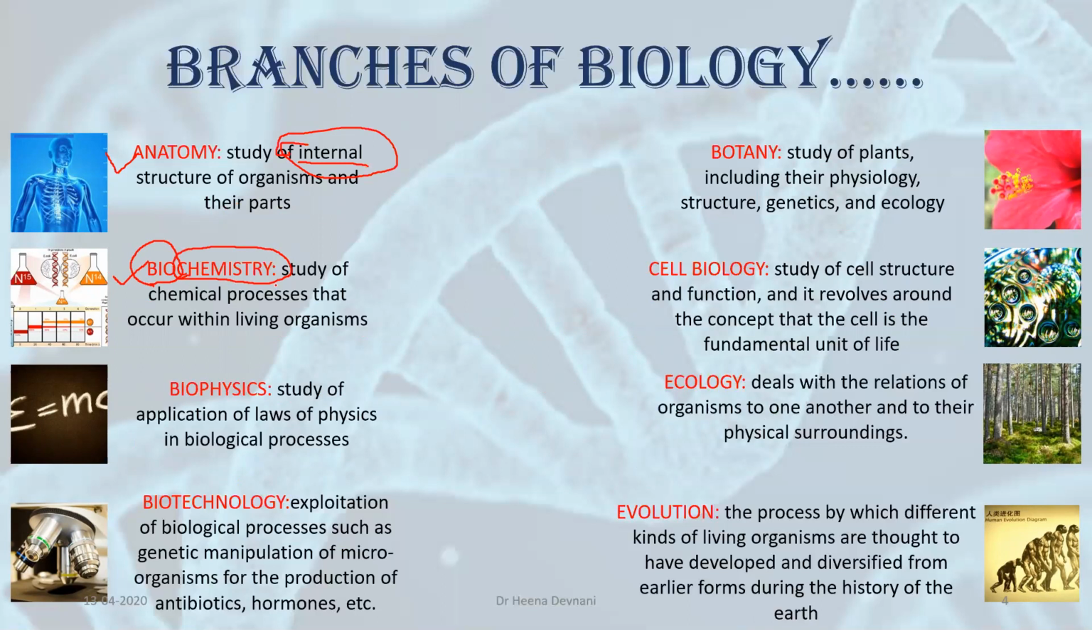Bio and chemistry. The chemistry of living organisms is known as biochemistry. If you see the definition, it is the study of chemical processes that occur within living organisms. Chemical processes can be of various types that will be seen in later stages. For now, you just have to remember that a combination of biology and chemistry is known as biochemistry.